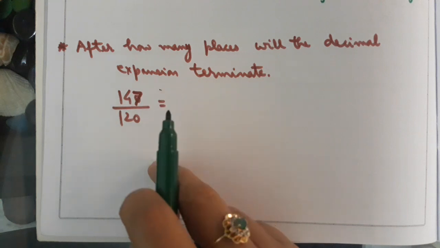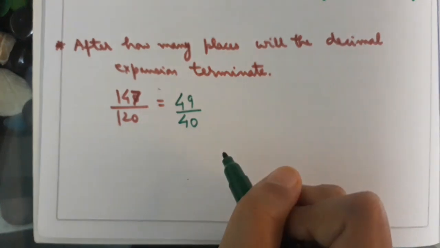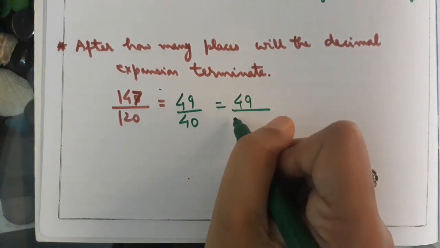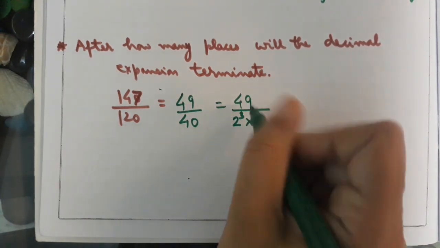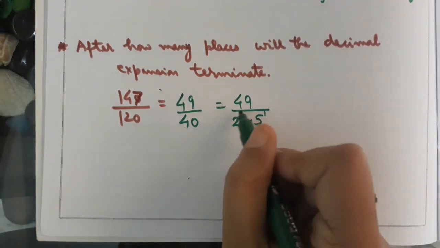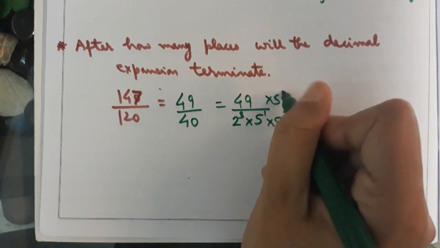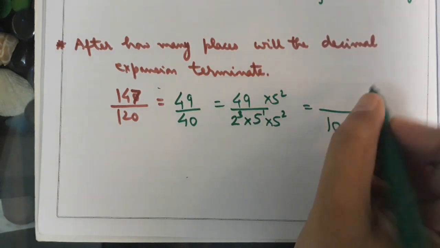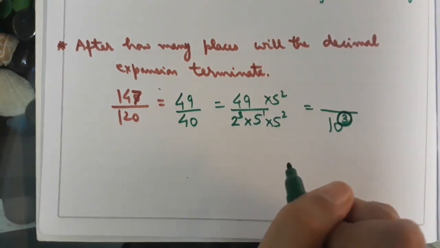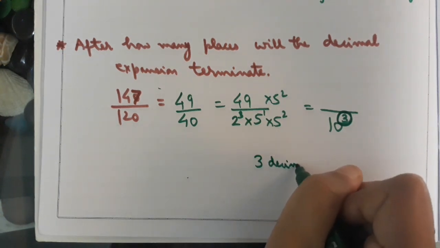First of all we write down this rational number in the simplest form. This comes out to be 49 upon 40. Now we do the prime factorization of the denominator. This comes out to be 2 cube into 5 raised to the power 1. Now we want to get the denominator in powers of 10, so we will multiply by 5 square. The denominator will become 10 raised to the power 3. So this is your answer. It will terminate after 3 decimal places.